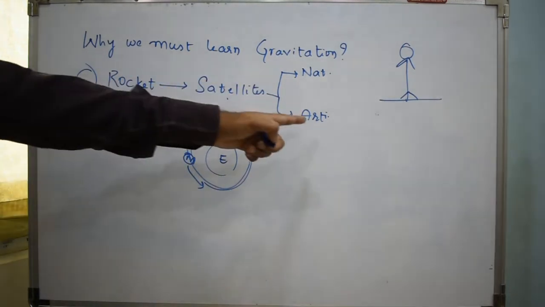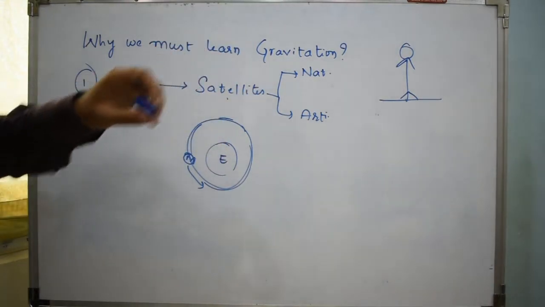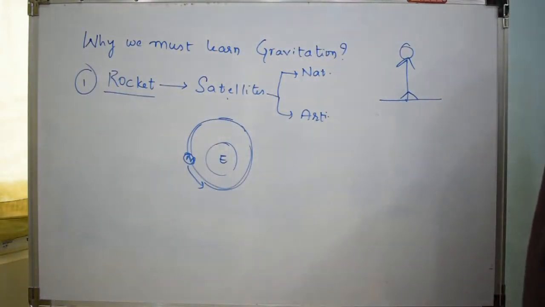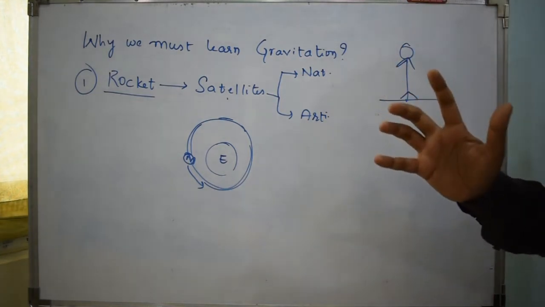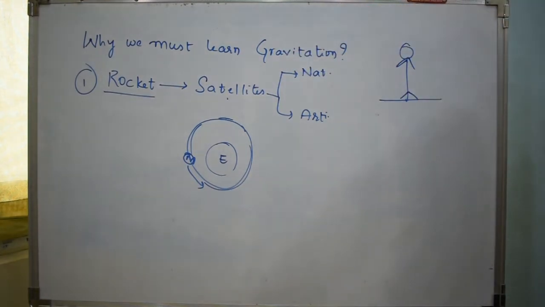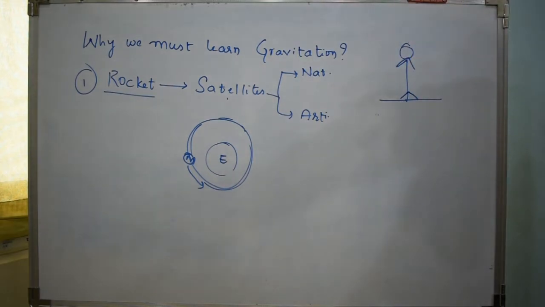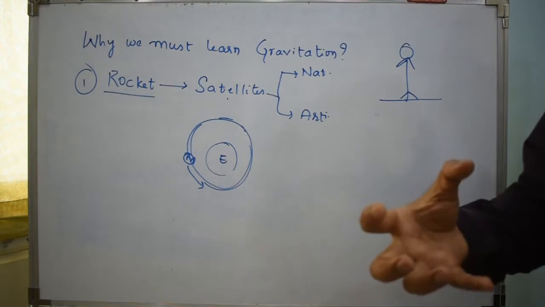And that's it. Now we will proceed to the universal law of gravitation proposed by Newton. We'll proceed to Newton's law of gravitation, what Newton proposed. We cannot simply call it the universal law of gravitation, but I would also like to call it Newton's law of gravitation, because he was the one who proposed it.